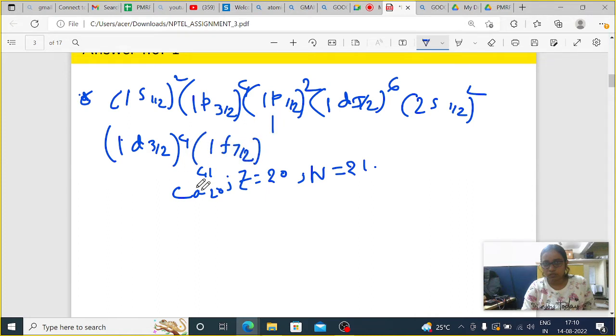Why 1? Because it is 41. If it were 43, then it would be 3. So what is the ground state here? The ground state is 1f7/2.